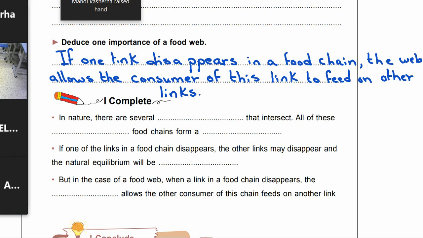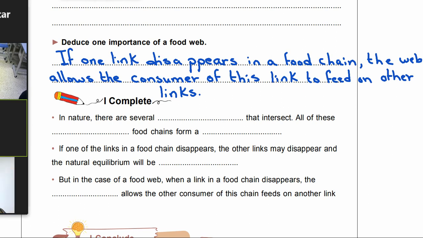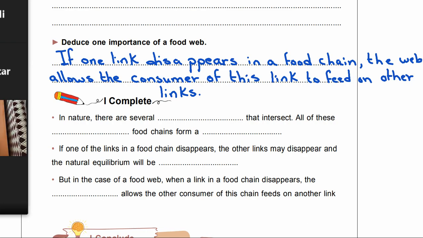So, if one link disappears in a food web, the web allows the consumer of this link to feed on other links or other consumers, like the example that we have mentioned before about the buzzard, jay and squirrel. So, this is the solution of this activity, and thanks for all.